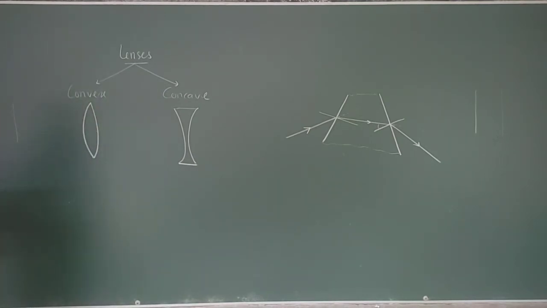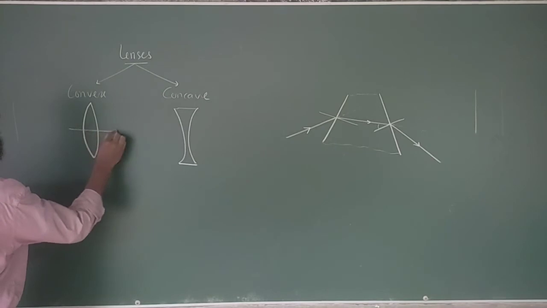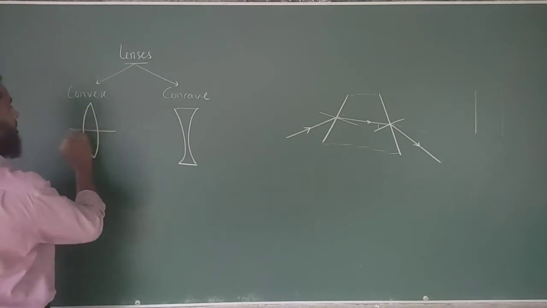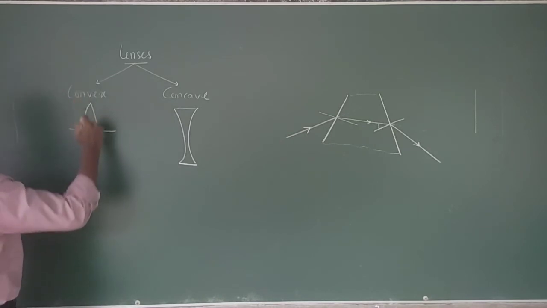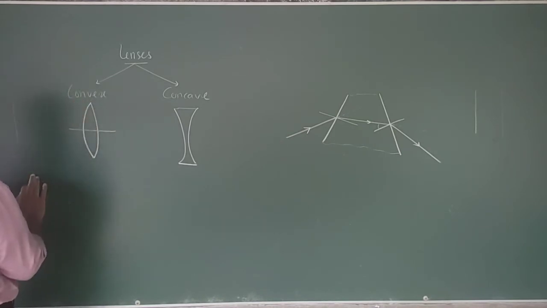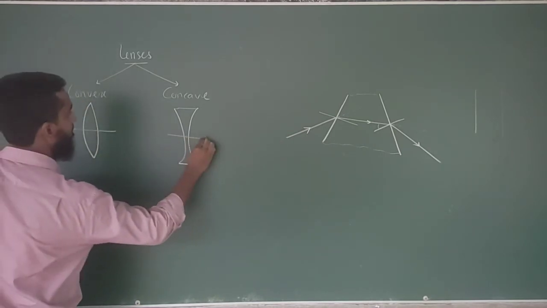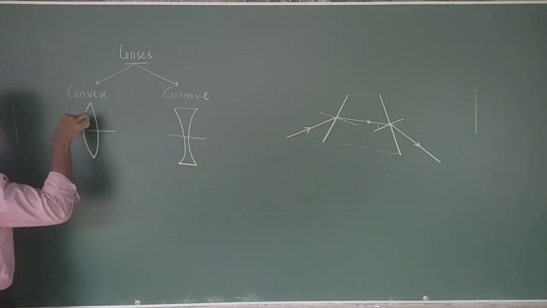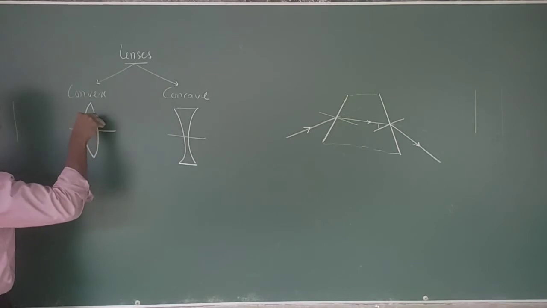First of all, we try to understand some behavior of this convex and the concave lens with the light ray. Now think about the half above from the midpoint, the half above of the convex lens and the half above of the concave. Here, now think a line like this.